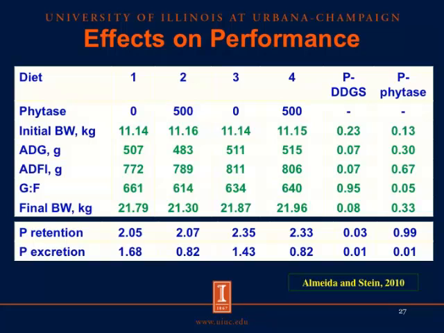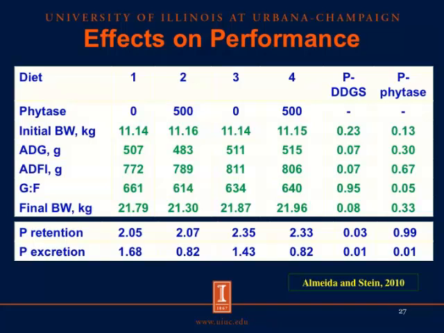They had slightly greater final body weight and also a slightly greater average daily gain and average daily feed intake than pigs fed the corn soybean meal diets, which were diets 1 and 2. However, except for these few differences, there were no differences among diets, and we can see that even for pigs fed diet 4, which contained no dicalcium phosphate, we had very good performance that was not different from that of pigs fed the other 3 diets.